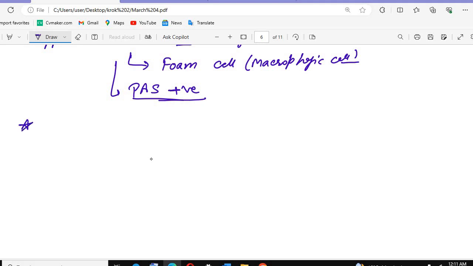After that there is another important disease, that is the celiac disease. What is the celiac disease? This is an important topic, not only for Croc 2 but for further exams as well.